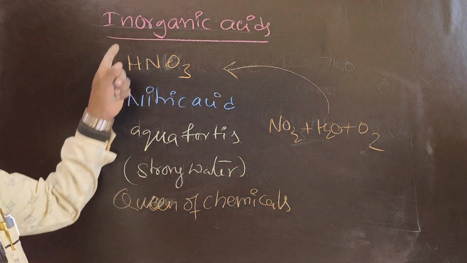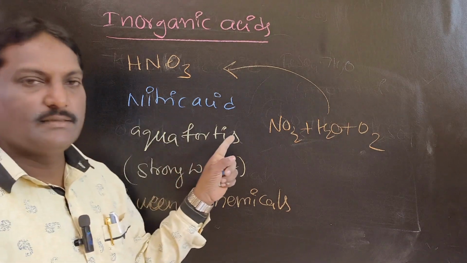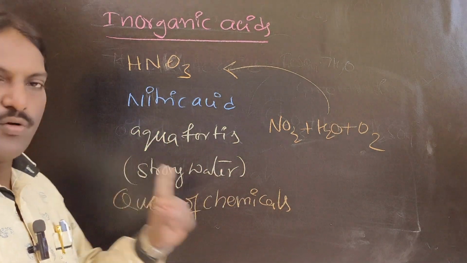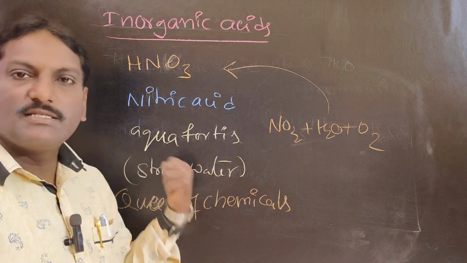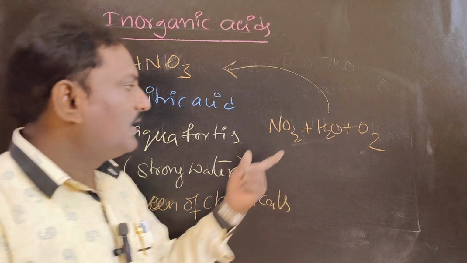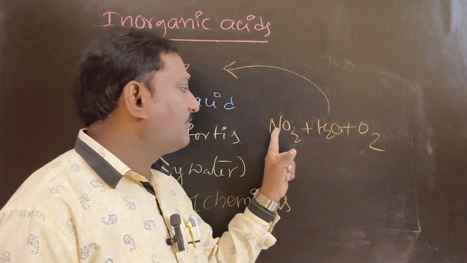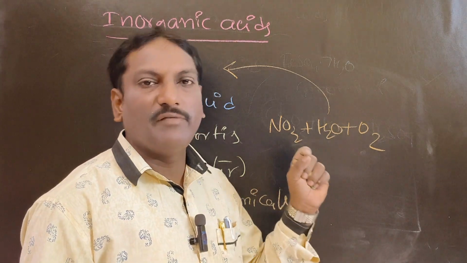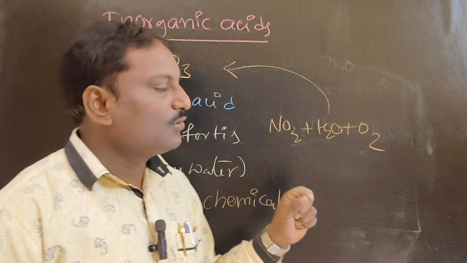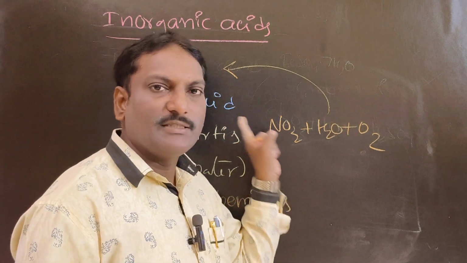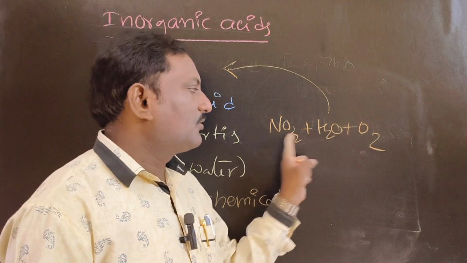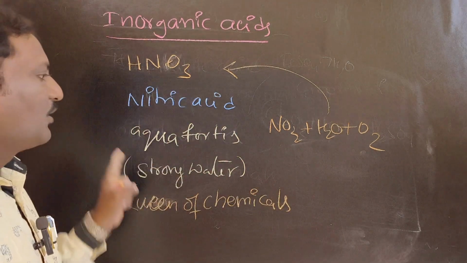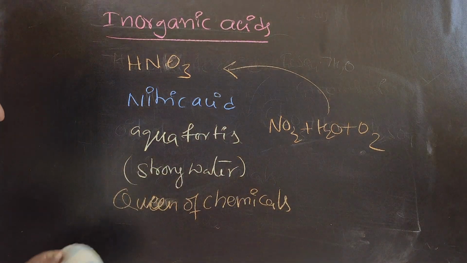Let me repeat. Nitric acid, HNO3. This is called aqua fortis, strong water. It is considered the queen of chemicals. It is prepared by the reaction between nitrogen dioxide, water and oxygen. These are non-living things, so this acid is prepared from non-living substances. That's why it is considered an inorganic acid. Next one.